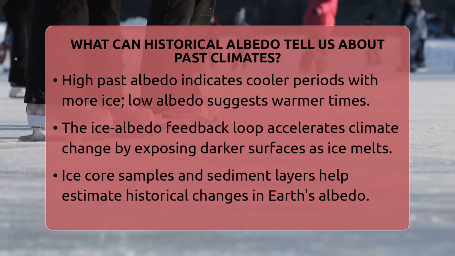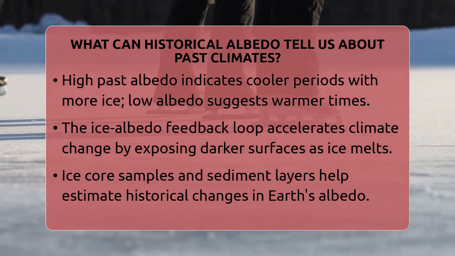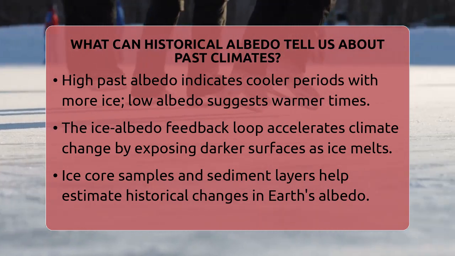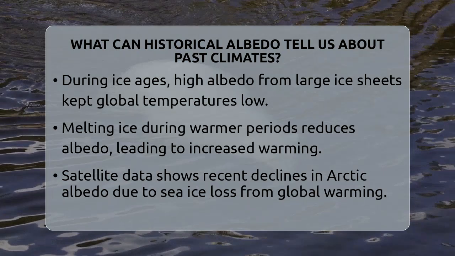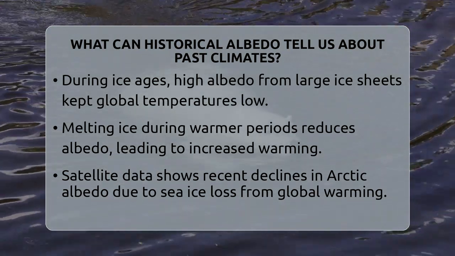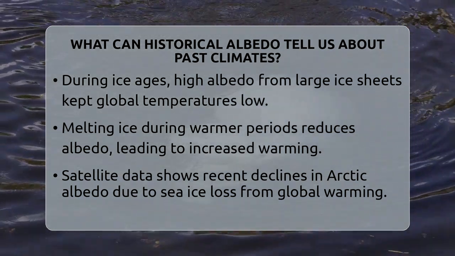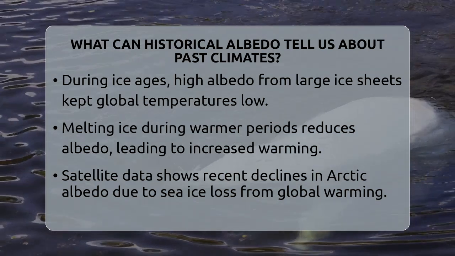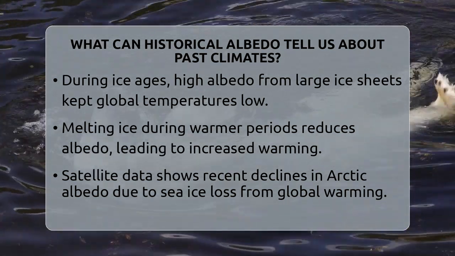By analyzing ice core samples, sediment layers, and even ancient snow deposits, scientists can estimate how Earth's albedo changed over time. These records show us how ice sheets expanded during ice ages and retreated during warmer interglacial periods. During the last ice age, for example, the high albedo from massive ice sheets kept the climate cold. When the ice melted, the albedo decreased, and the Earth warmed up.